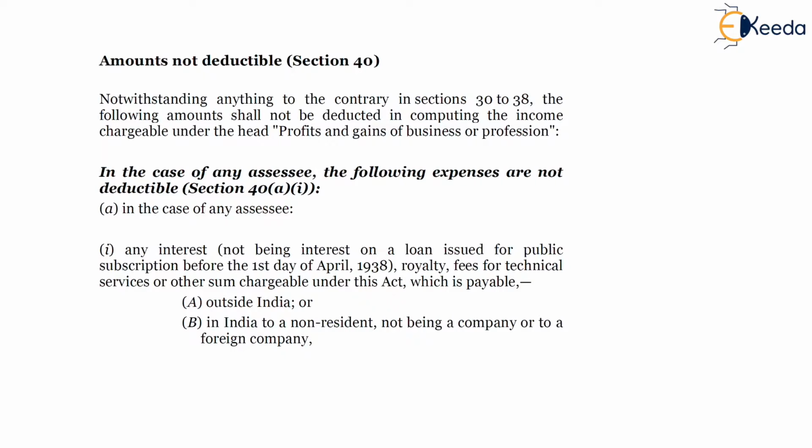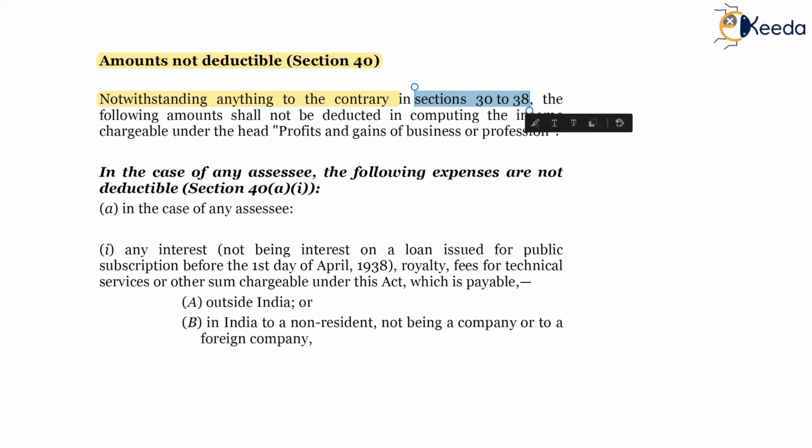So friends, on your screen, amounts not deductible, section 40A. You can also say inadmissible deductions, notwithstanding anything to the contrary. So it starts with a non-obstante clause, notwithstanding anything contained to the contrary in sections 30 to 38.